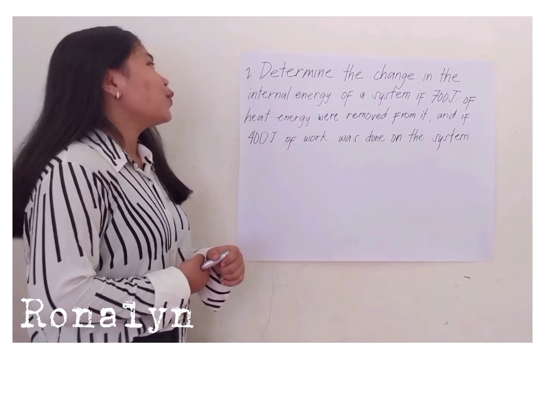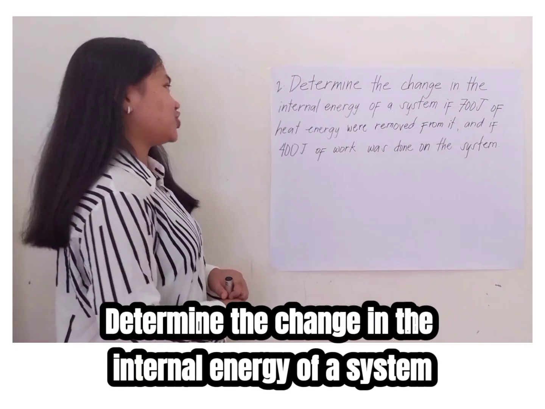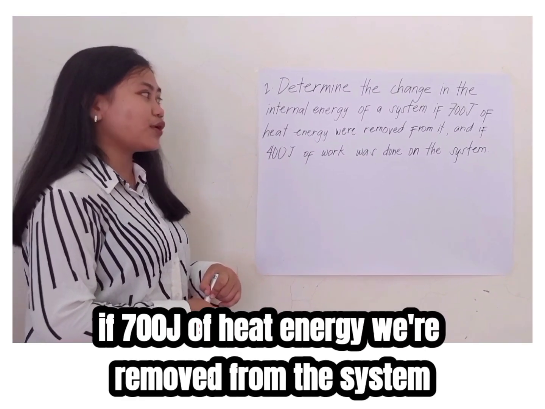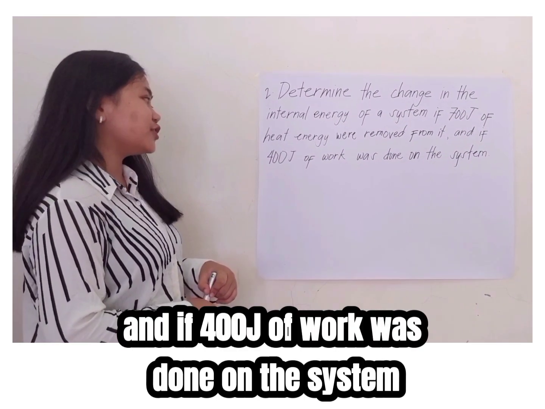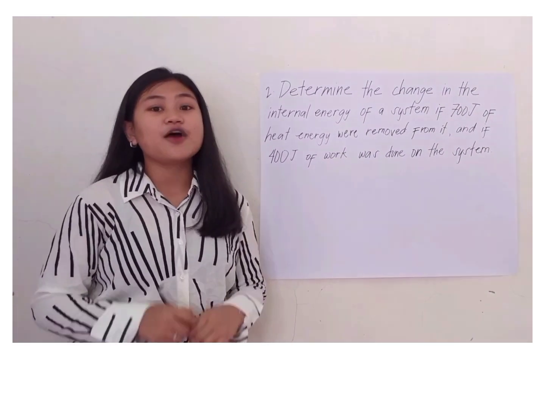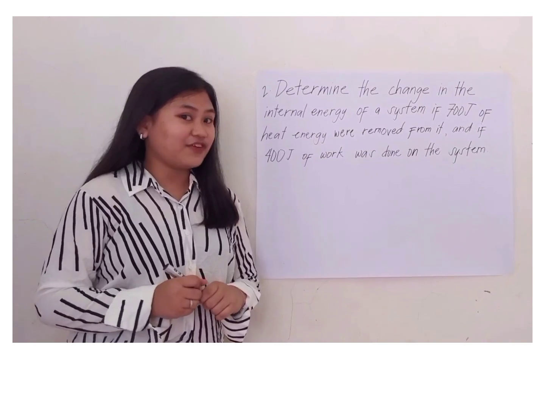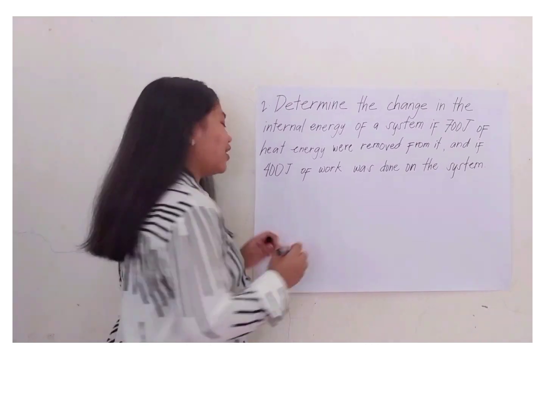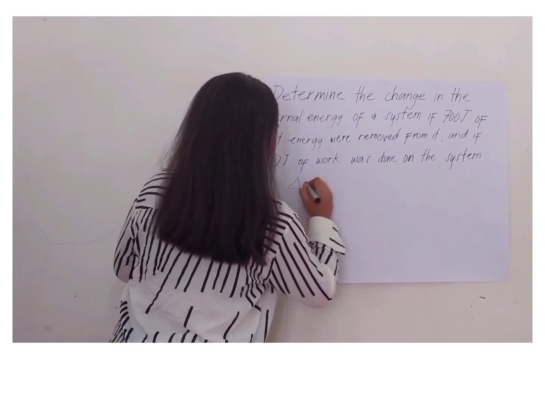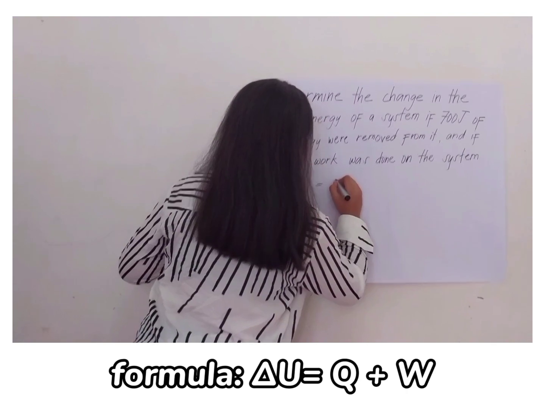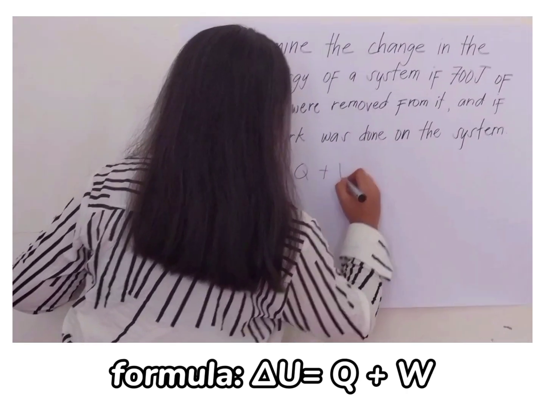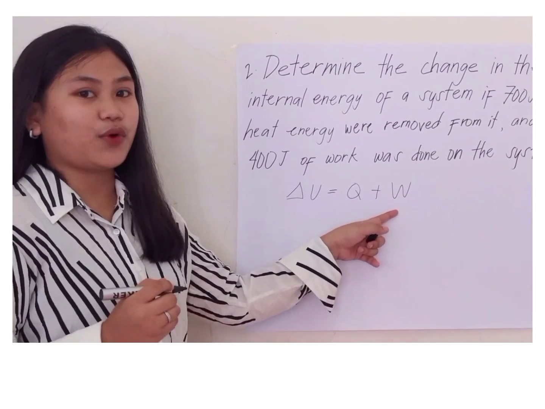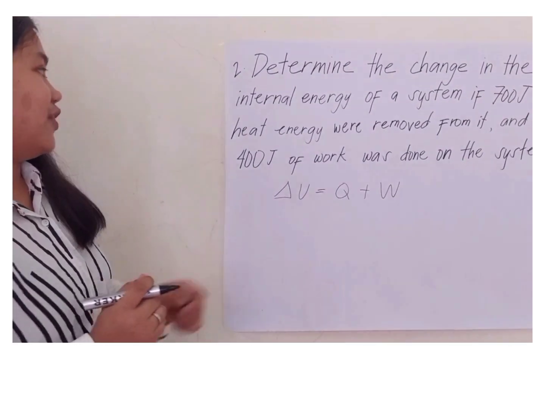For another problem, we have here: determine the change in the internal energy of a system if 700 joules of heat energy were removed from the system and if 400 joules of work was done on the system. First, we need to find the given in the problem. Since we have the formula delta U equals Q plus W, Q which stands for heat and W which stands for work, we need to find the heat and the work.